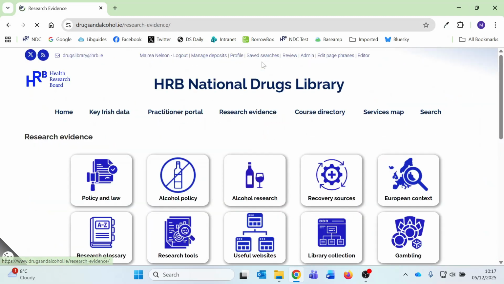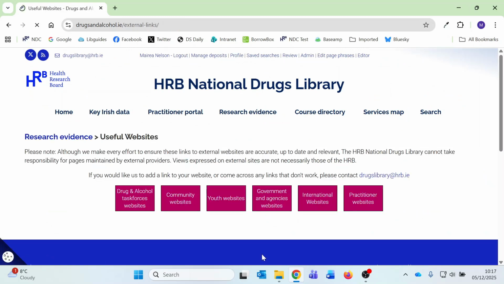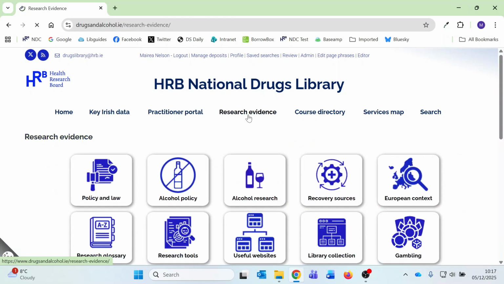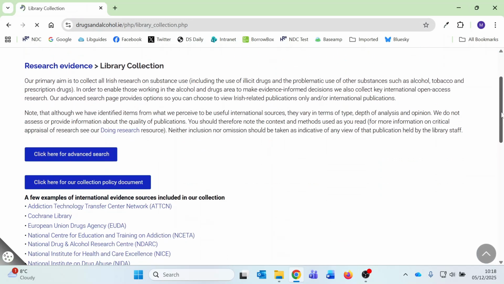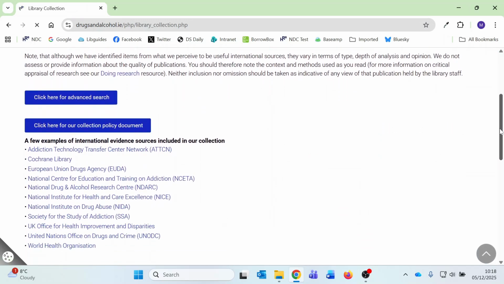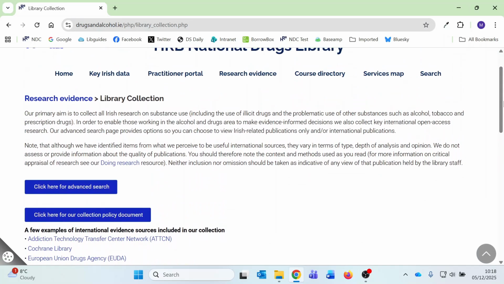The next resource you'll find is Useful Websites. Here are links to lists of external websites by category. Library Collection takes you to a web page briefly outlining our collection policy and giving examples of some of the sources we use to find publications.